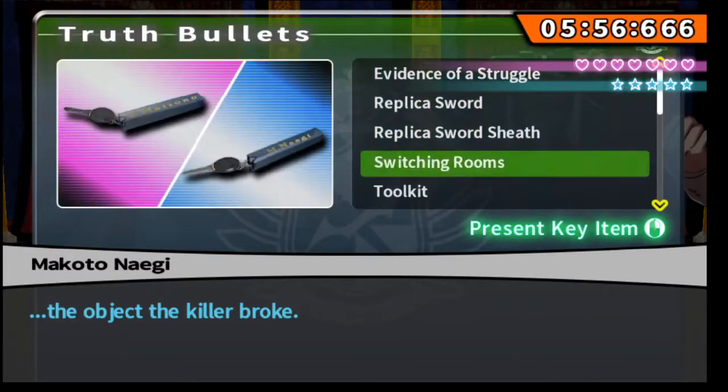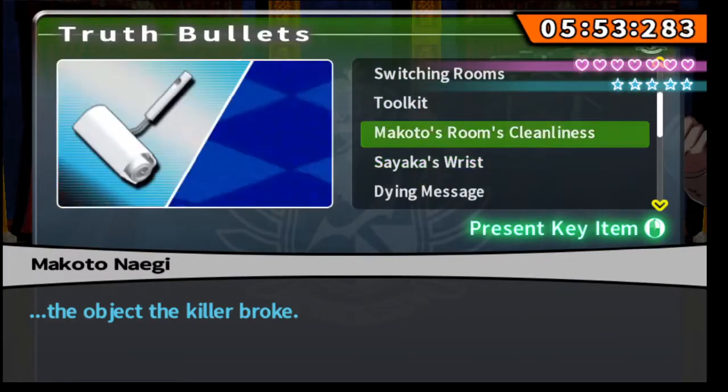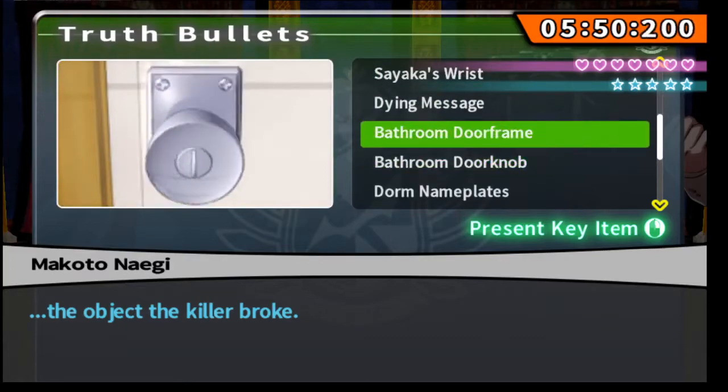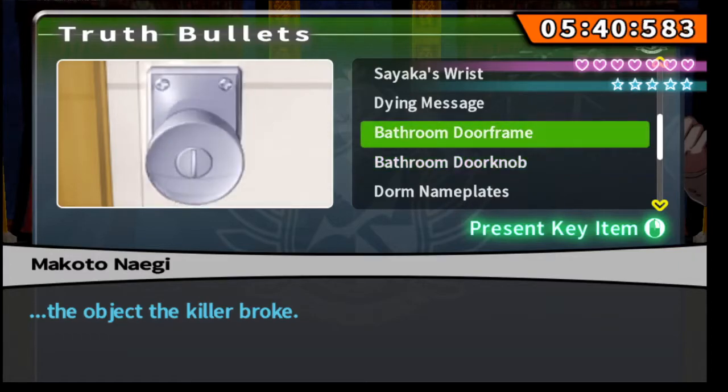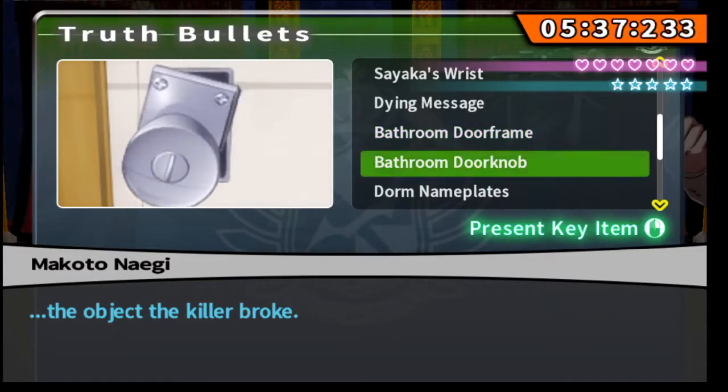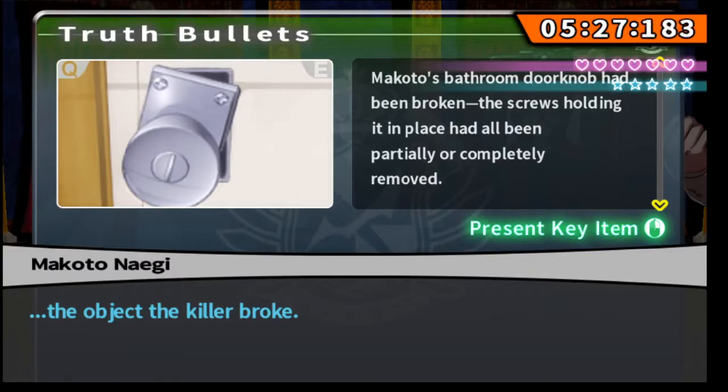Now you've got to pick an item to present. The lock. Right? Is that the object the killer broke? No, bathroom doorknob. It would be the doorknob because in this case it's about, because like the door frame literally is about it being stuck. The doorknob is about it being broken. And in this case, we want to care about being broken, so.